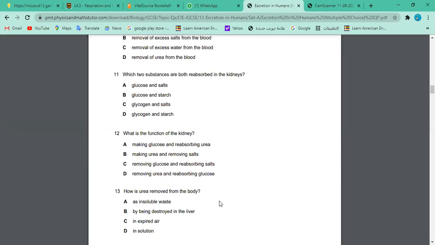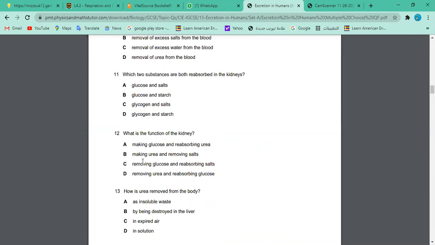Would you say about this question that A and B are right away not the answer? Sir, urea is formed in the liver, and urea is removed from the body by the kidney. First of all, look at making glucose, which means a synthesizing function. So the kidney is not making any of these. Glucose is not made, urea is not made. So right away, even if you don't read the rest of it, the kidney is not for this purpose. The kidney is not making glucose, it's not making urea.